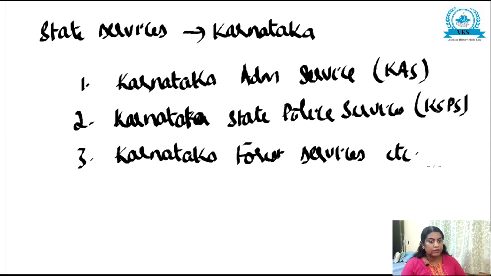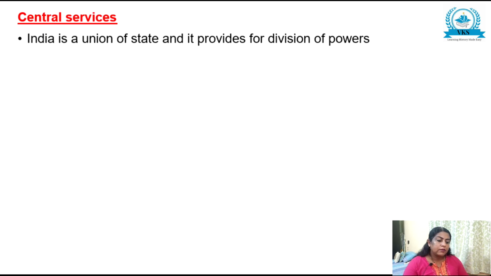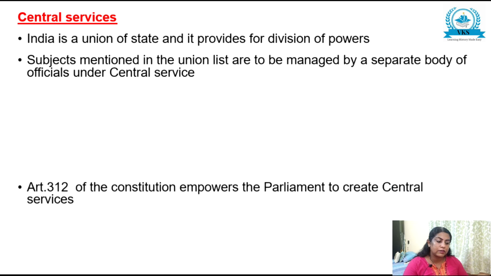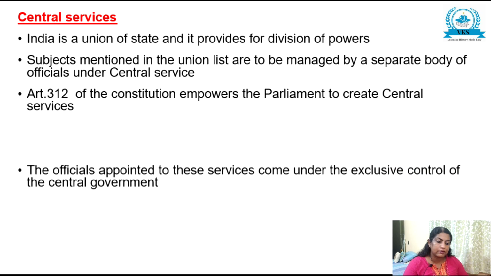So all these are the points regarding the state services. We saw the central services and then the state services. Now let us see the points once more which we have studied. Central services: India is a union of states and it provides for division of powers. Subjects mentioned in the union list are to be managed by a separate body of officials under central service. Article 312 of the Constitution empowers the Parliament to create central services.